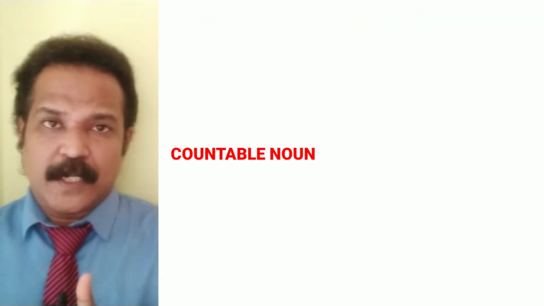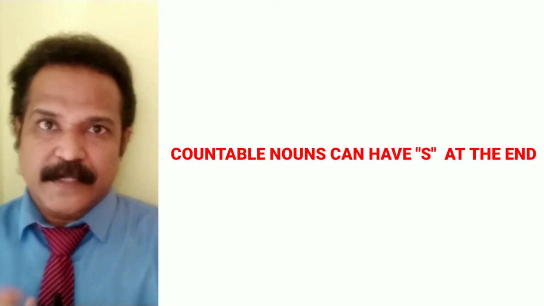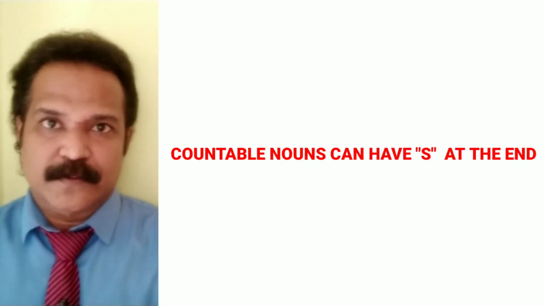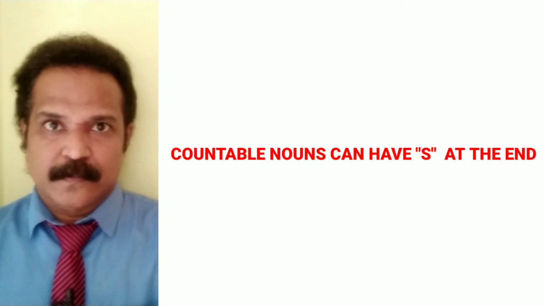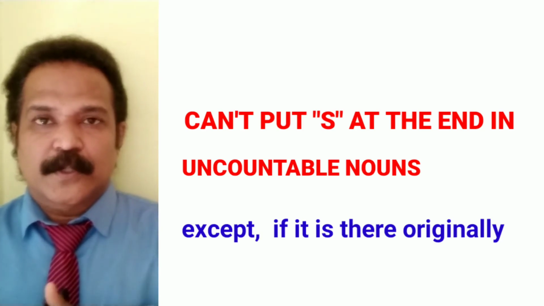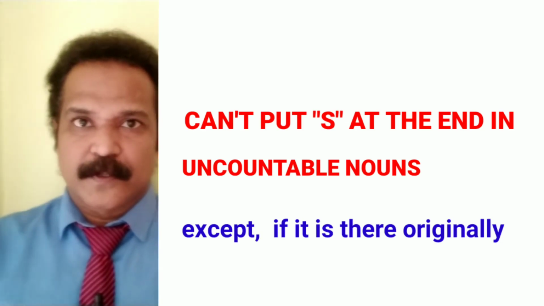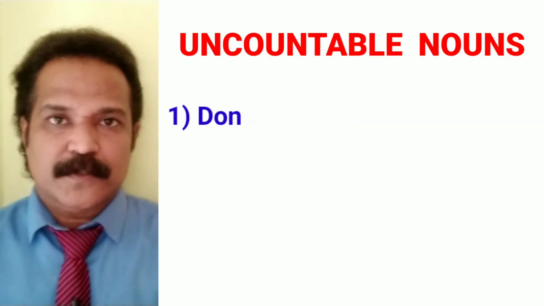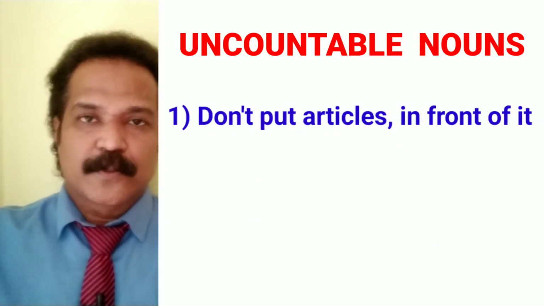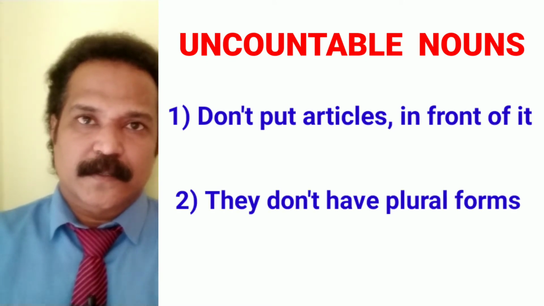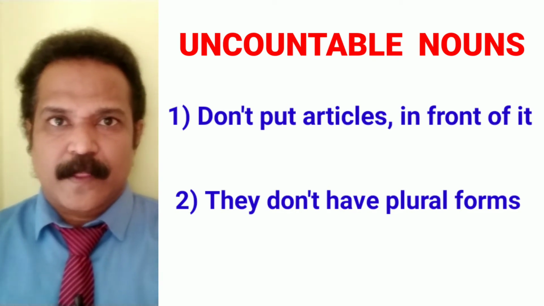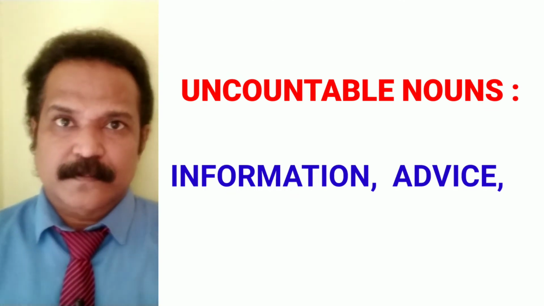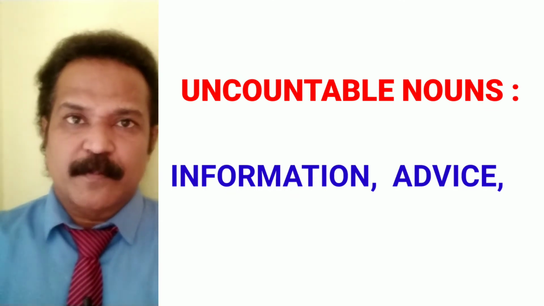Nouns where we want to put, and are supposed to put, s at the end, are called countable nouns. But in uncountable nouns, you can't put s, and neither do you use an article in front of them. So two things you have to remember: for uncountable nouns, you don't use any article, and neither do you use an s behind them as a suffix. Some of the words are information, advice, help. You don't say informations.